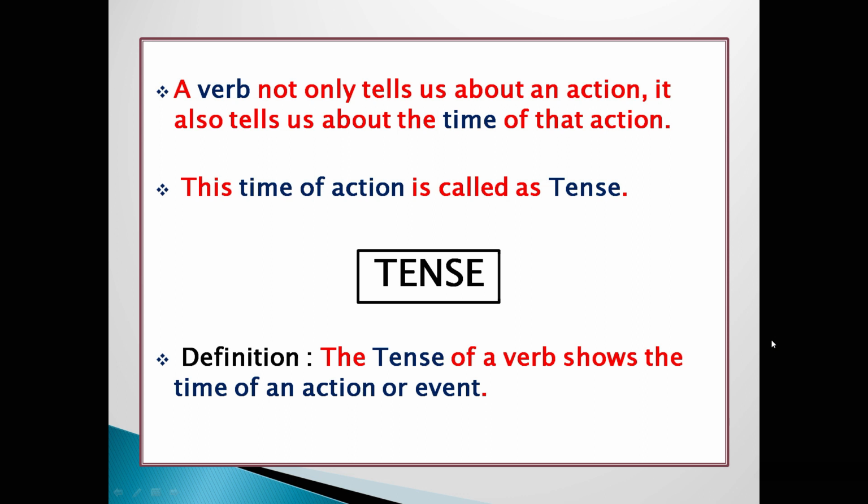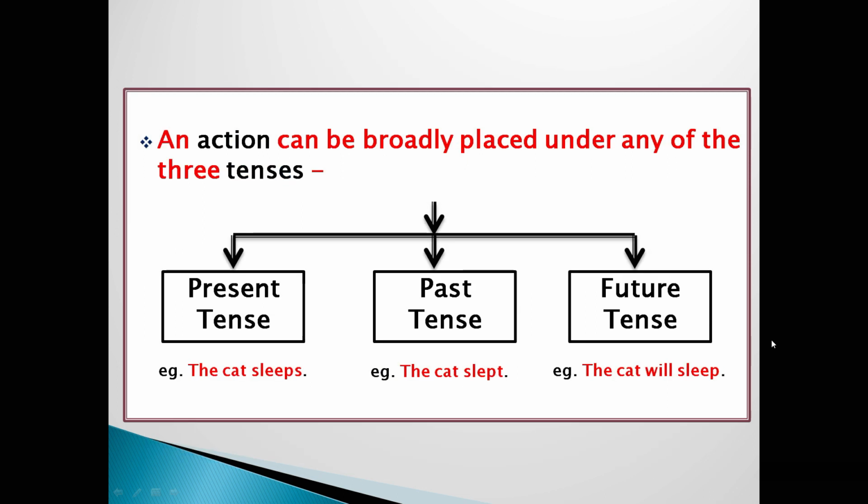Now come to your main topic, that is tense. Definition: the tense of a verb shows the time of an action or event. An action can be broadly placed under any of the three tenses. First one is present tense. Second is past tense. Third one is future tense.